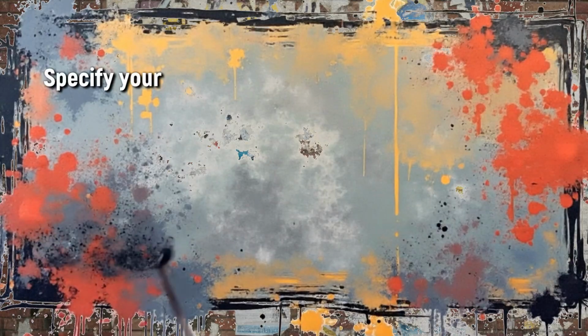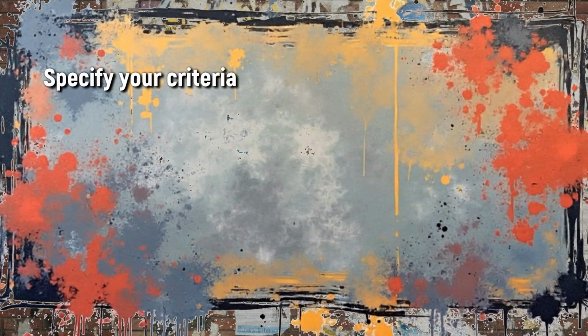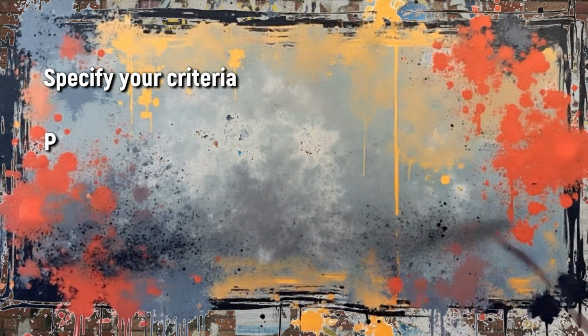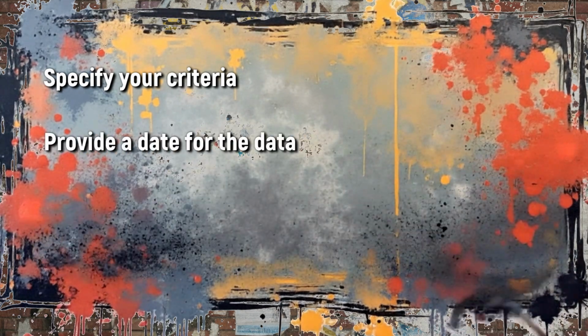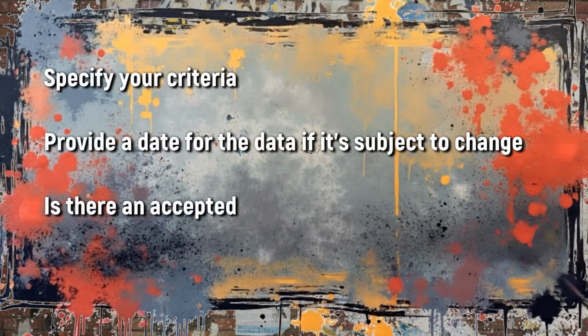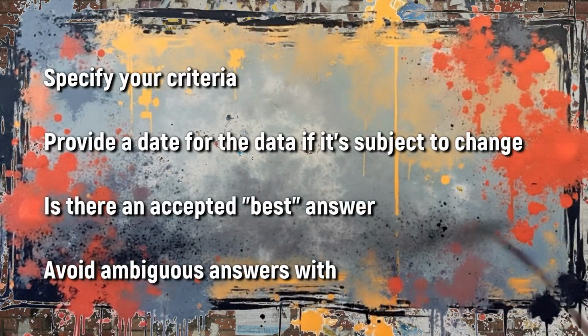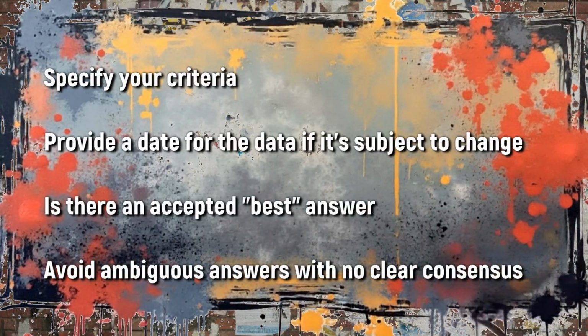So when you're dealing with these boundary data cases, make sure you specify your criteria: land area alone, excluding territorial waters. Provide a date for the data if it's subject to change. Consider if there's a universally accepted best answer, even if other interpretations exist. Avoid questions where the answer is truly ambiguous with no clear consensus.